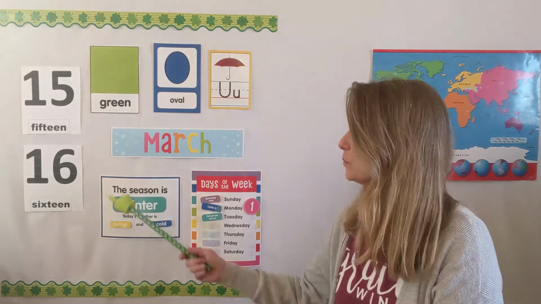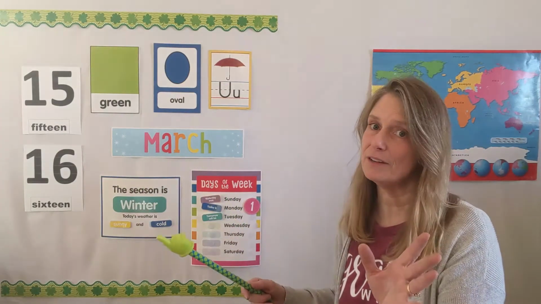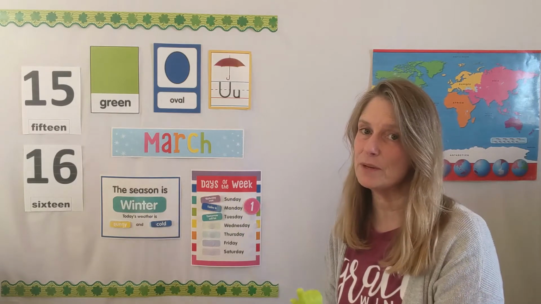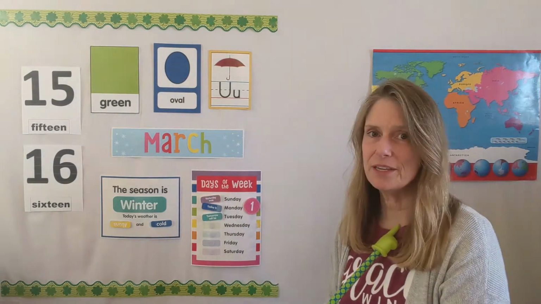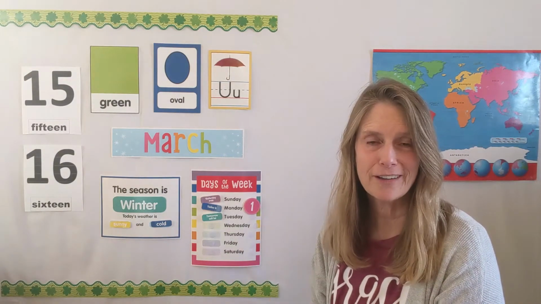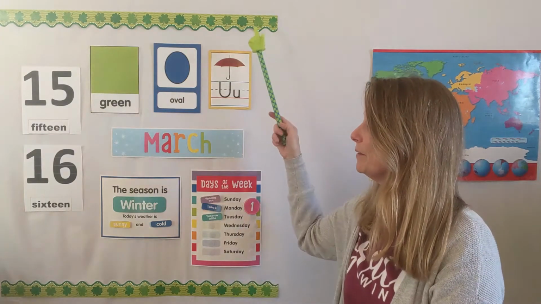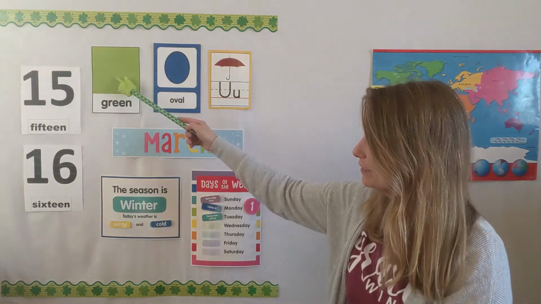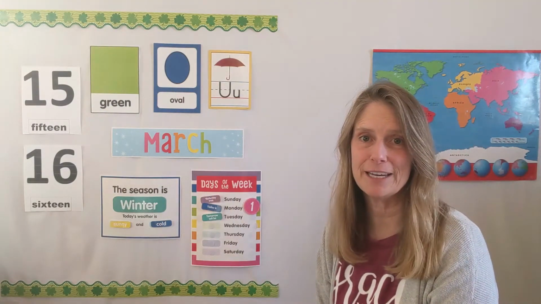We already noticed that this word in the middle is different. Instead of February, now it says March, and it will stay there for a while because a month is a few weeks long. But some new things. Did you notice that we have a new color? Did you notice the color of my pointer? We have the color green this month. There's green up here, green down here, green right there. There's the word green, and again, my pointer is green right now.